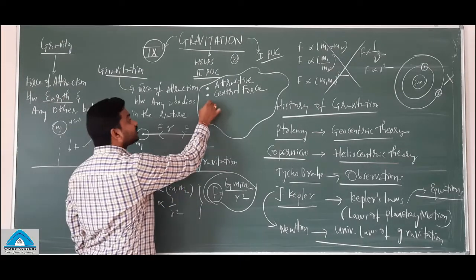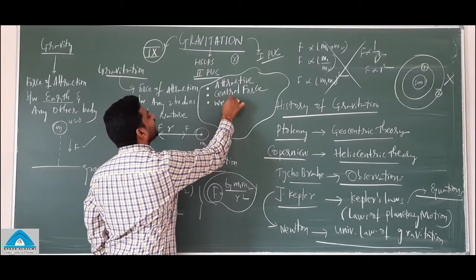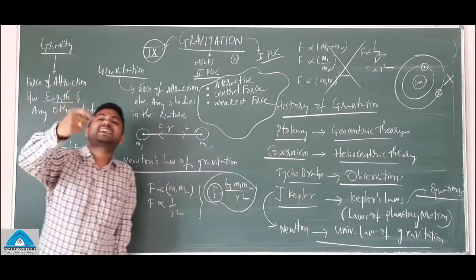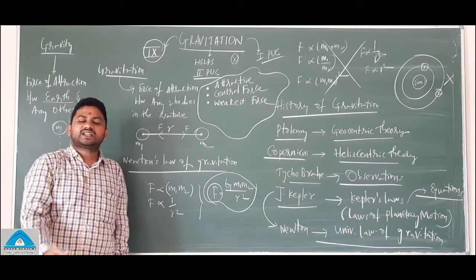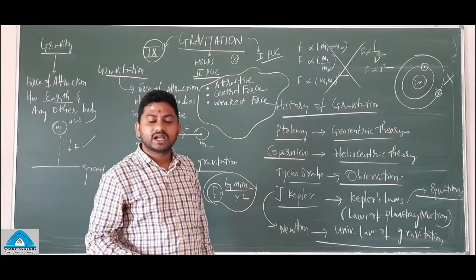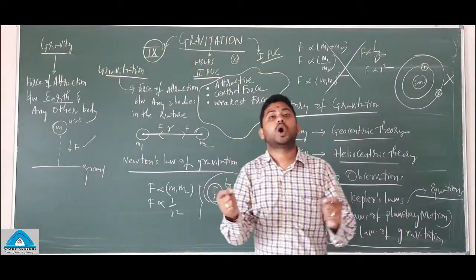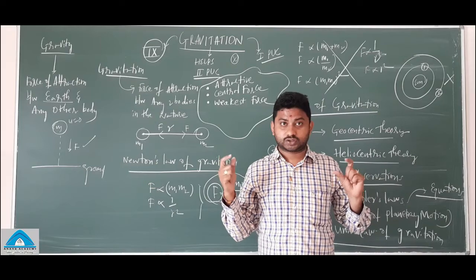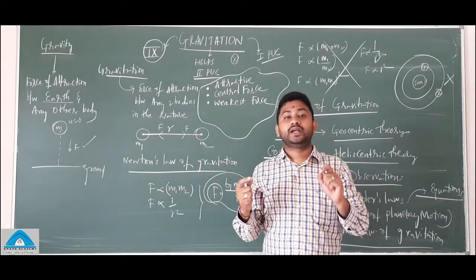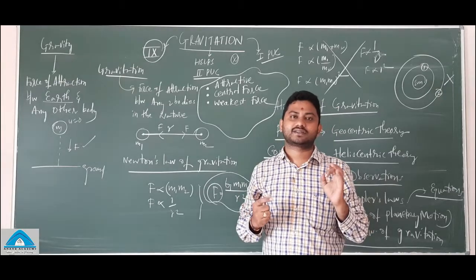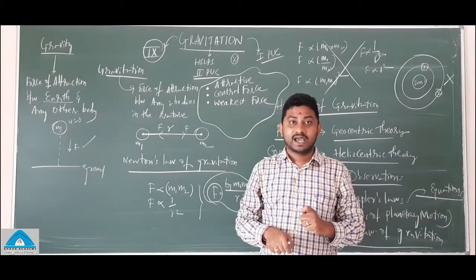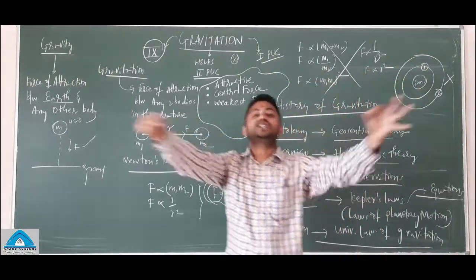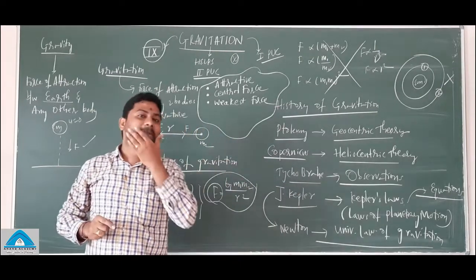And the third property is that the weakest force in nature is the gravitational force. You may get a doubt: then what is the strongest force? The strongest force is the strong nuclear force between atoms, between molecules, right? Those are the strongest forces in nature. The weakest fundamental force in nature is the gravitational force because of the distance between the two bodies. Are you getting the point?